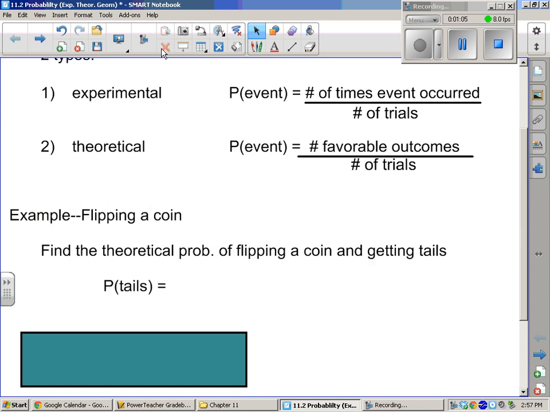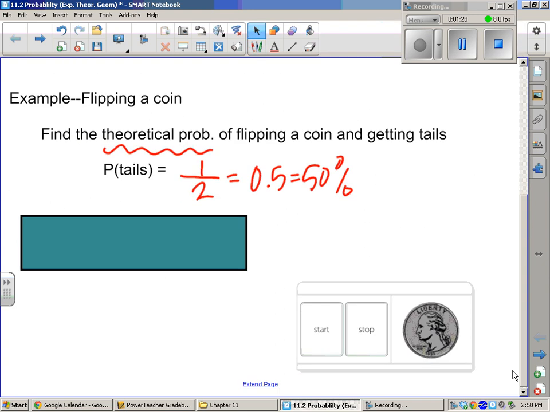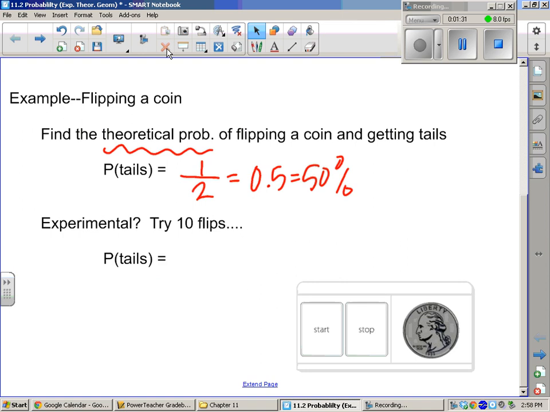Example of flipping a coin. Find the theoretical, which means what should happen every time you flip a coin. Well, how many tails are there on a coin? One. One out of how many sides? Two. So theoretically, a tail should happen 50% of the time, or one out of two times. Now, we have a fancy little coin flipper here, so we're actually going to try it and see what our experiment shows.